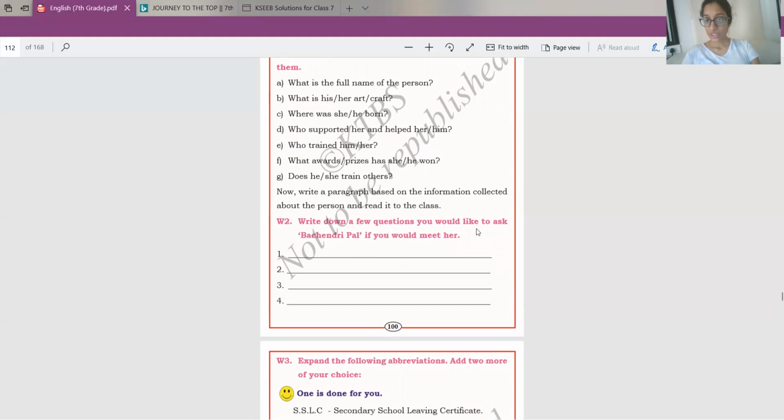Write down a few questions you would like to ask Bichendri Pal if you would meet her. So you can ask questions like, how was your experience when you climbed the Mount Everest? Or how did you train other girls to climb the Mount Everest? Or how did your family support you? Or you can ask, how did you grow up?